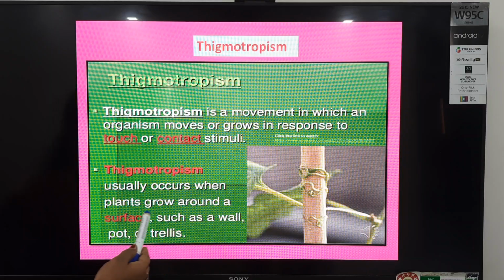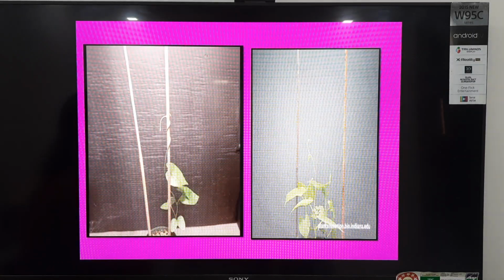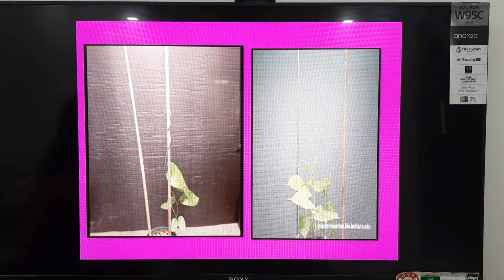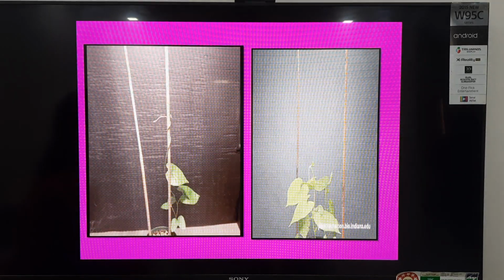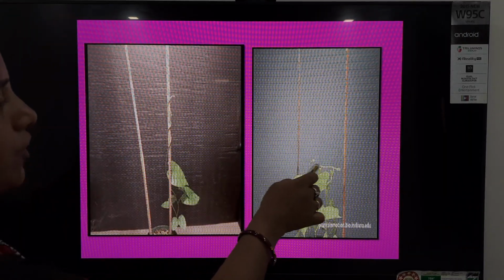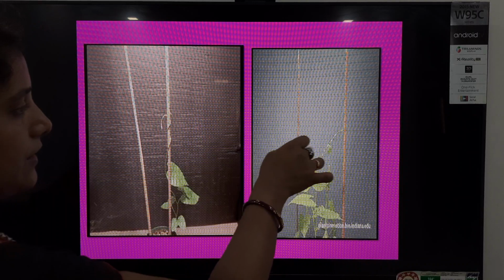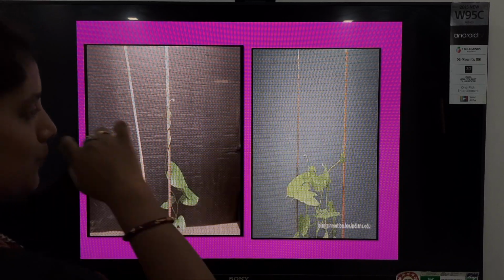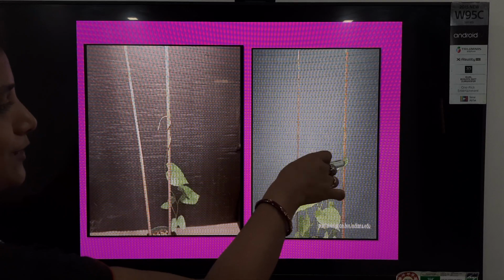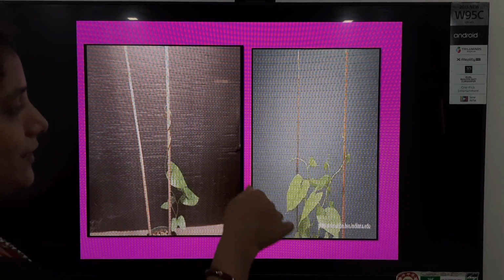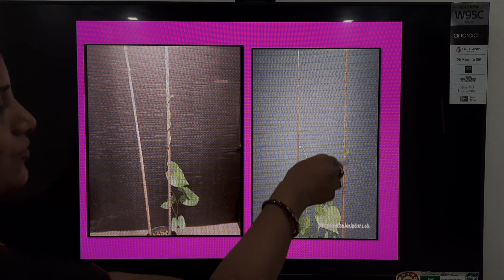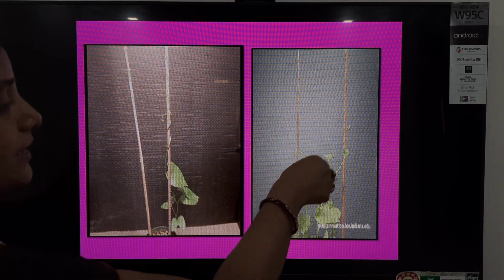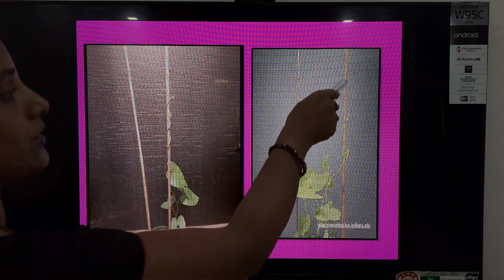It occurs when plants grow around a surface such as a wall, pot or a terrace. Let's observe it more clearly. Observe here, students, how the plants grow. These are in search of support, students. Here there are two supporters, so the plant wants one strong supporter, that's why it is trying to find it. And here, as it got the support, it gives the response and grows towards that direction.